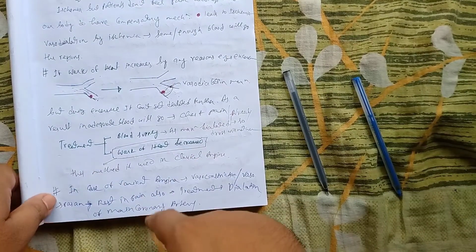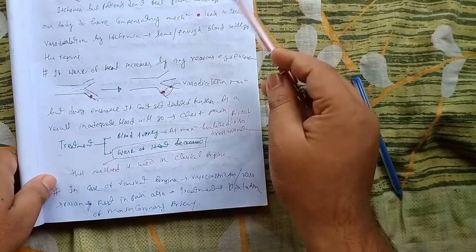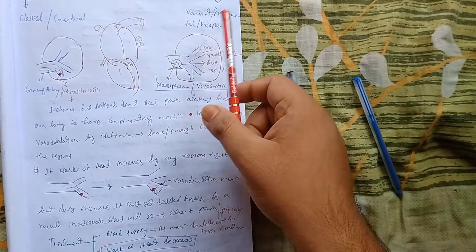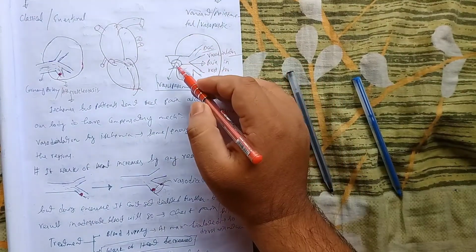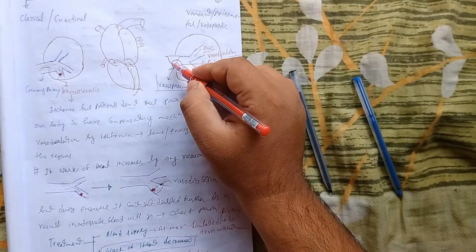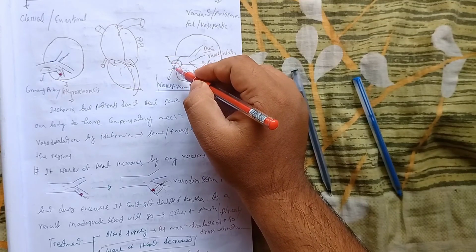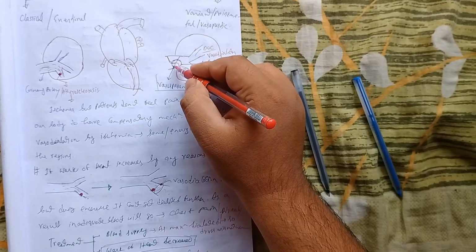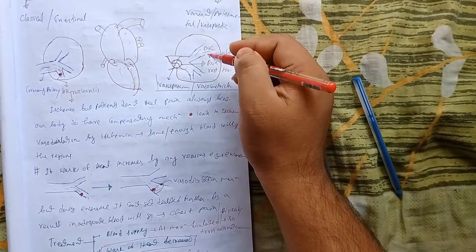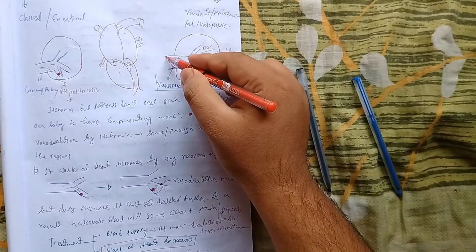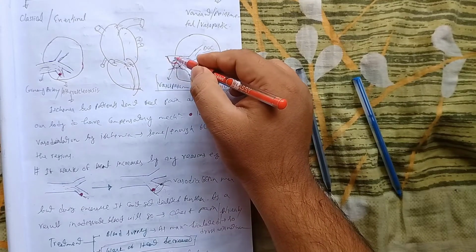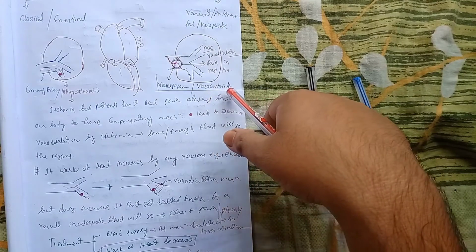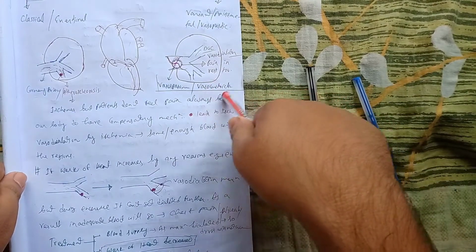Now let's see one thing: in the case of variant angina, what is seen? In variant angina, the problem is a little bit different. We will see constriction of the blood vessels, the coronary arteries in the main regions. Then we will see vasospasm. It's coming like this. There is formation of vasospasm, or vasoconstriction.